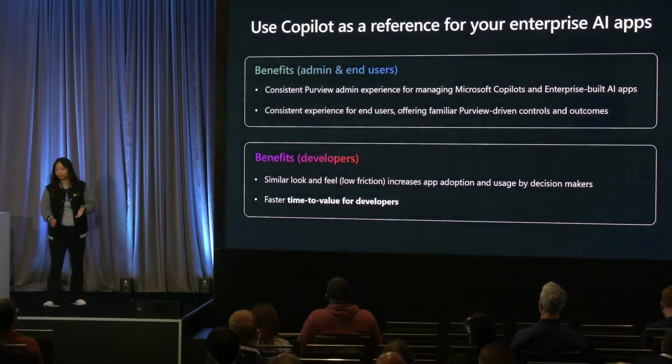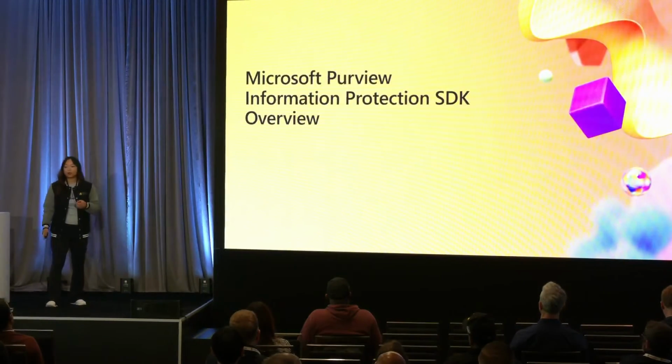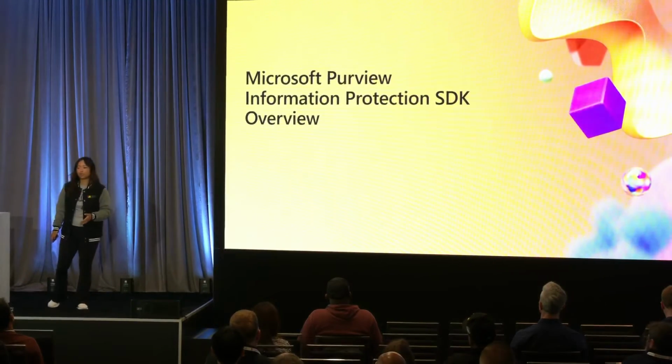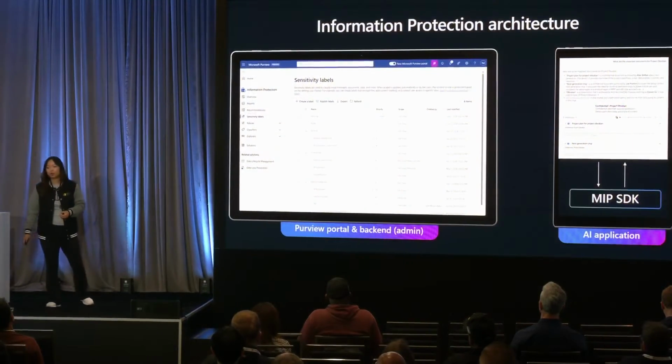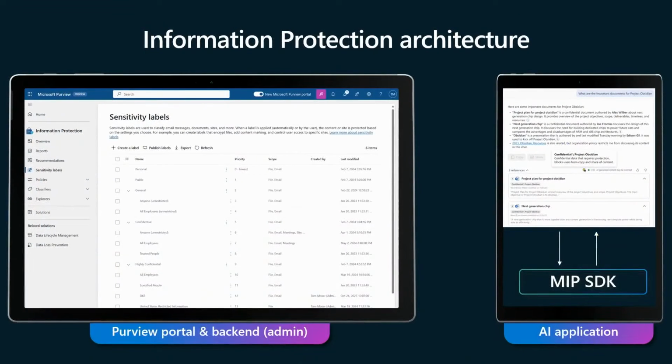APIs. This is where I'll introduce the Microsoft Purview Information Protection SDK. For information protection, the MIP SDK is what enables your application to become aware of labels, permissions, and the rest of the Purview goodness.